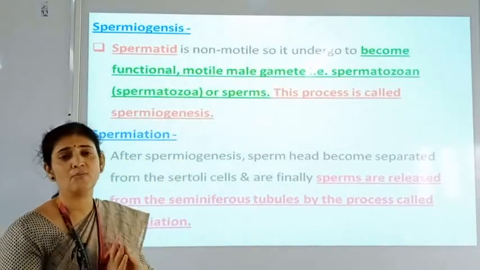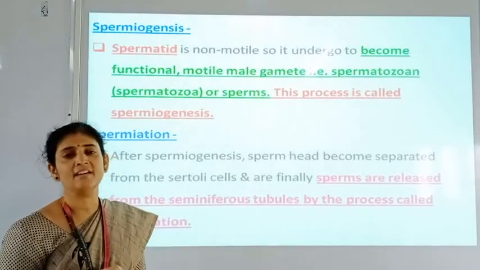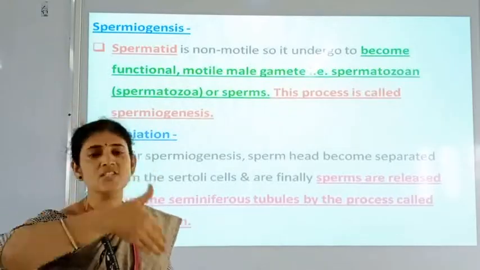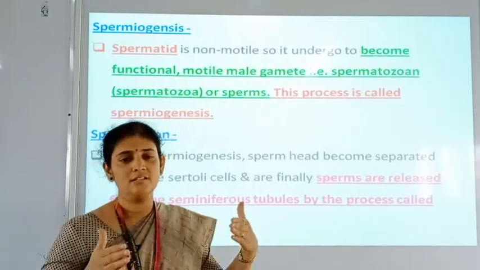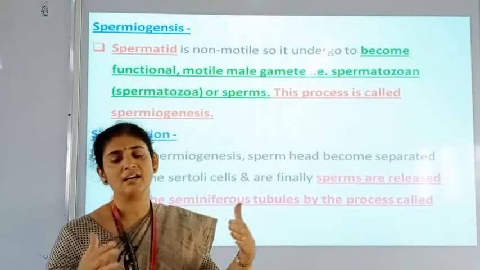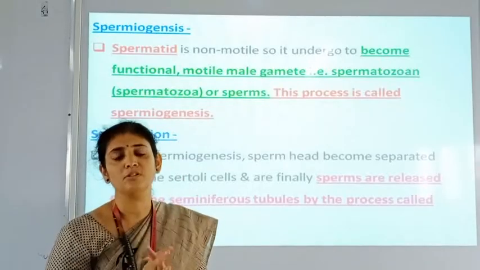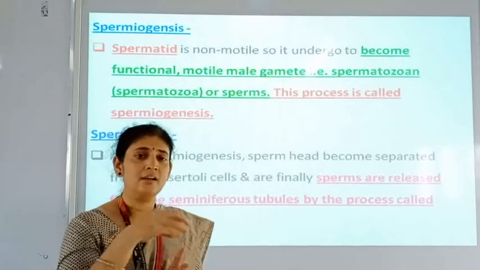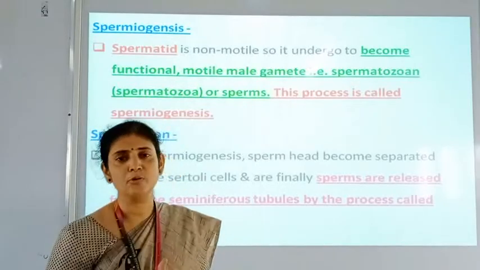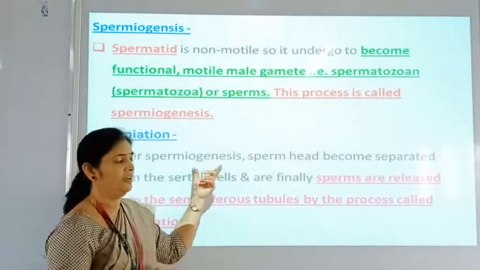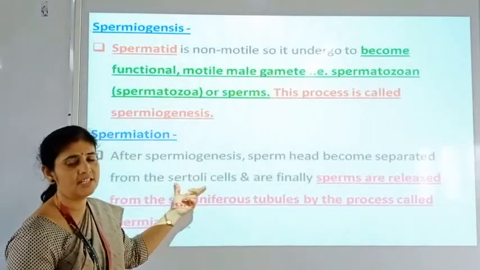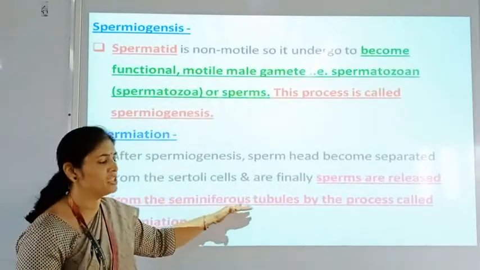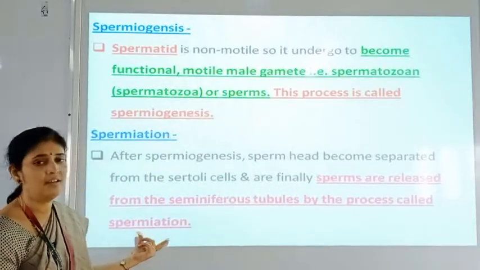They are released from the seminiferous tubules and they are coming into the rete testis. As we have studied in the LS of testis, the seminiferous tubules are coming together and forming a network. Those are called the rete testis. So here these sperms are coming out of the seminiferous tubules. Their heads are detached from the Sertoli cells, and this process, by which sperms are released from the seminiferous tubules, is called spermiation.